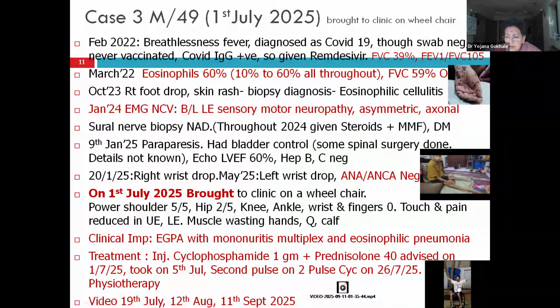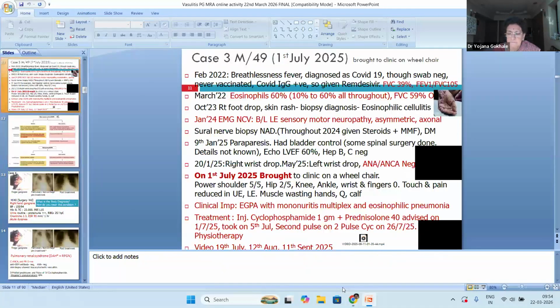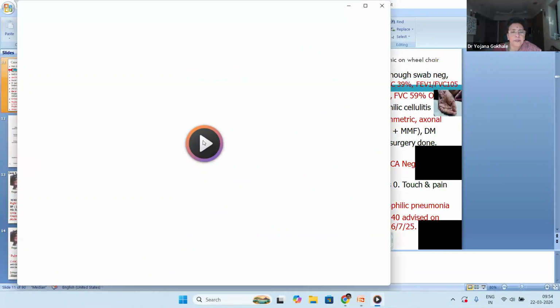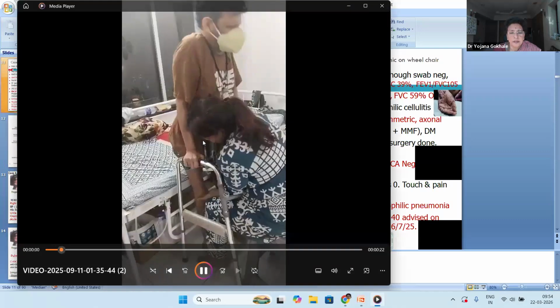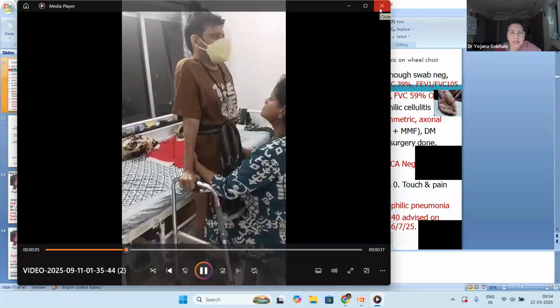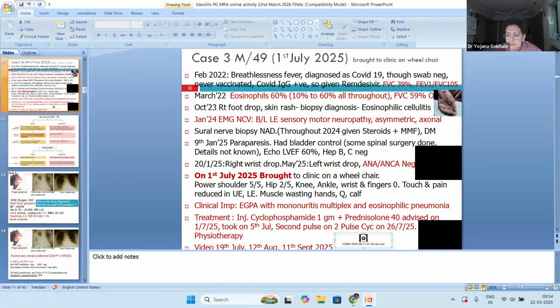Little later, he could move so much. Within 2 months, the patient was able to stand. So that was EGPA.